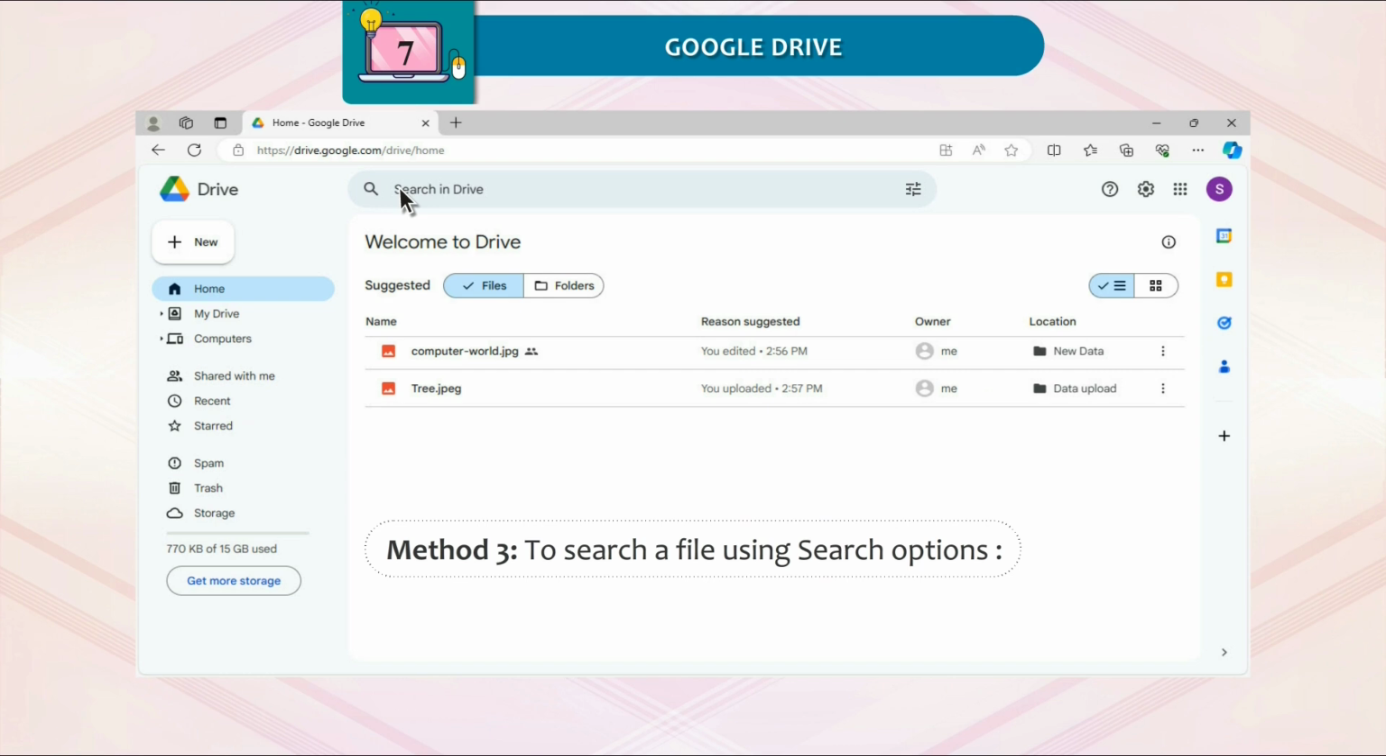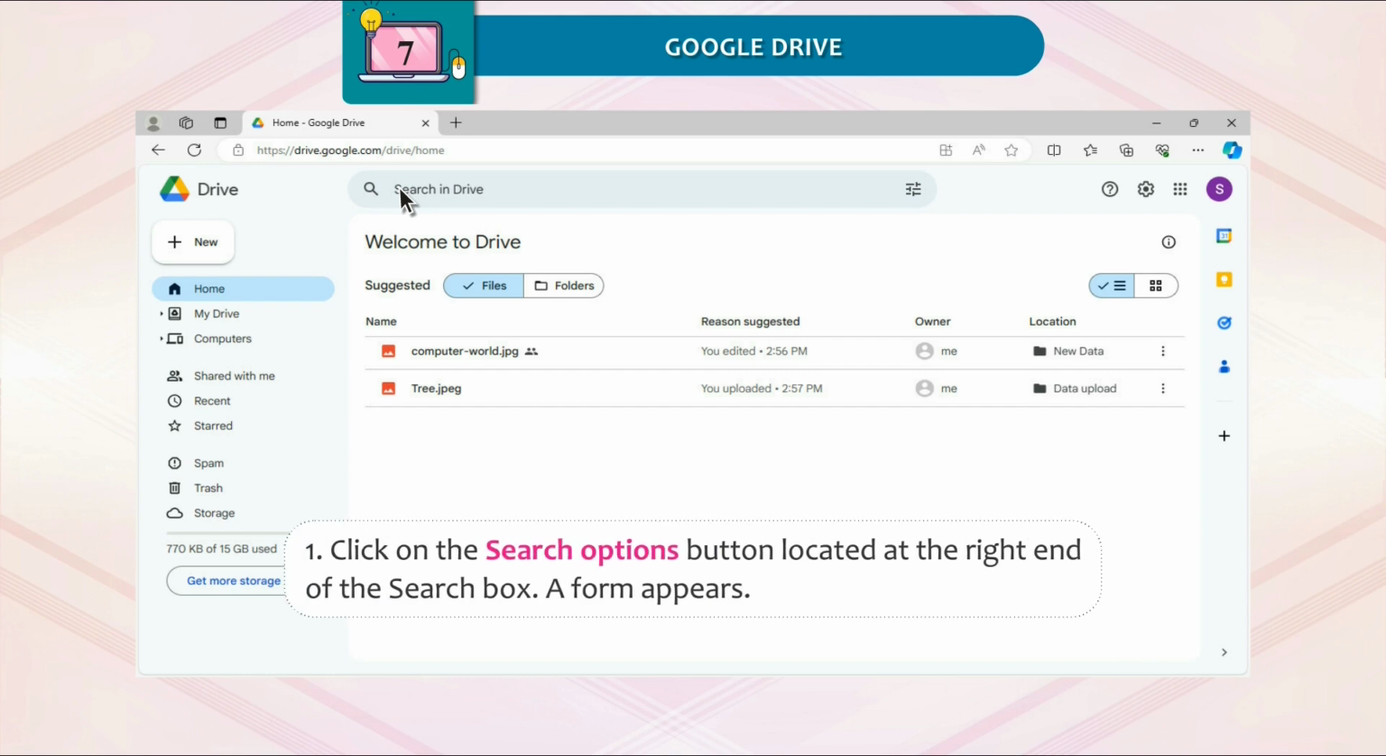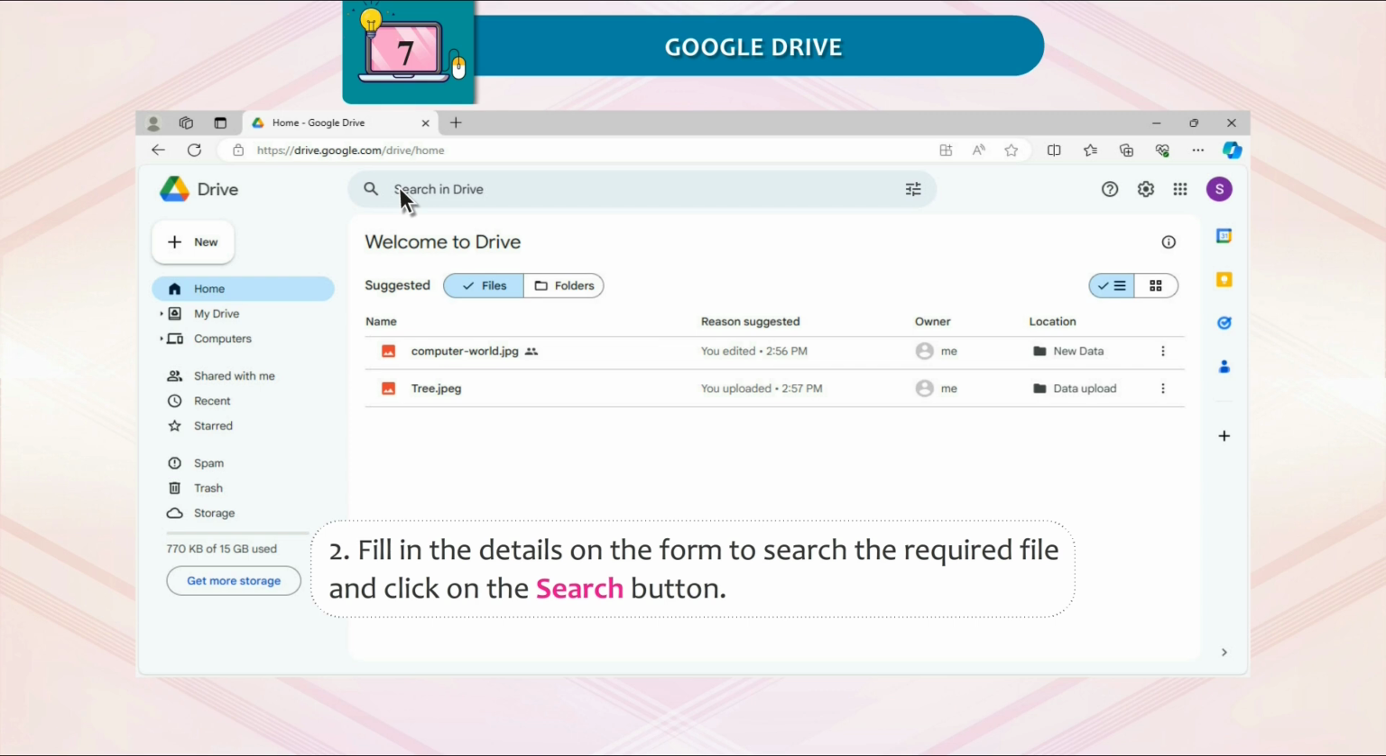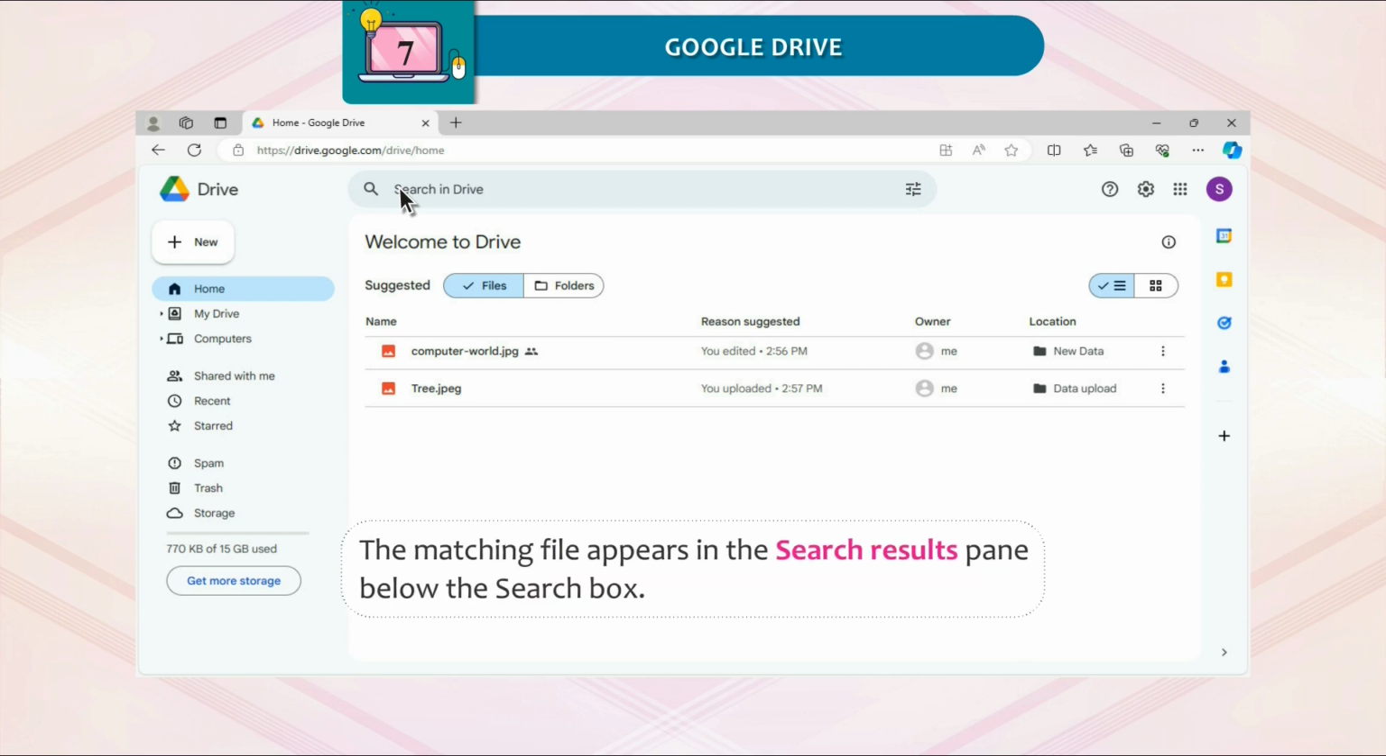Method 3. To search a file using search options. Click on the Search Options button located at the right end of the search box. A form appears. Fill in the details on the form to search the required file and click on the Search button. The matching file appears in the search results pane below the search box.